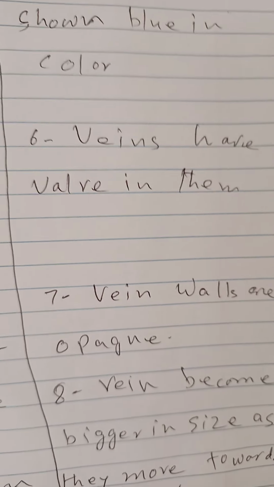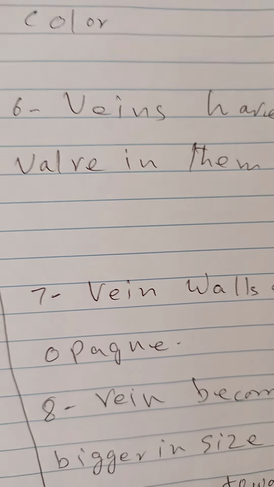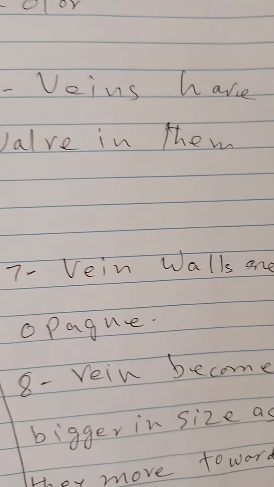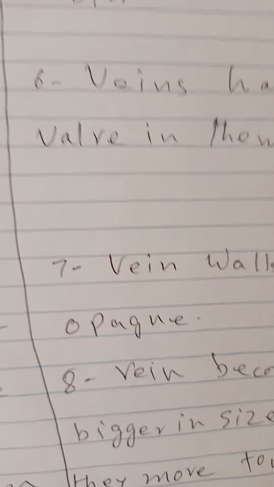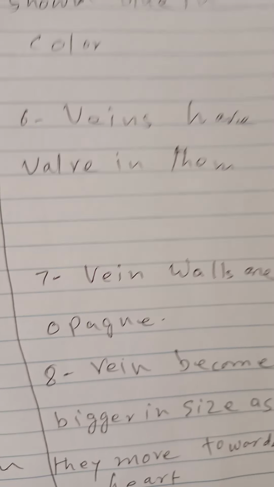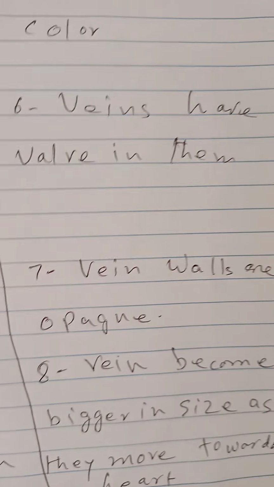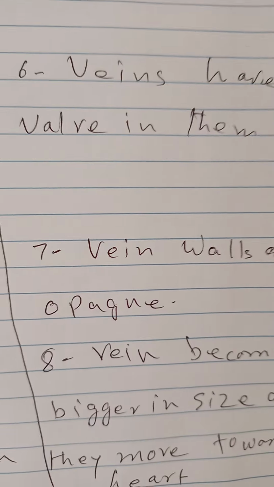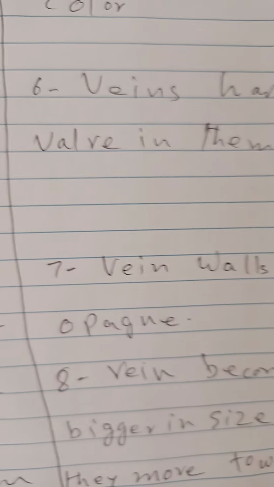I told you, wherever you have valves in the body, their function is to allow the traffic in one direction, not in the opposite direction. If they allow traffic in the opposite direction, this is a disease. This valve is incompetent, and needs to be replaced.